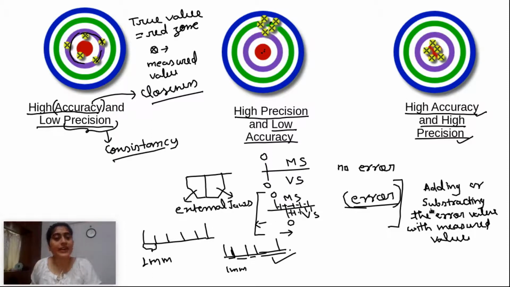So that we can calibrate. But if your instrument's precision is not correct, then we cannot calibrate. So precision is very much important. Precision of an instrument is very much important.